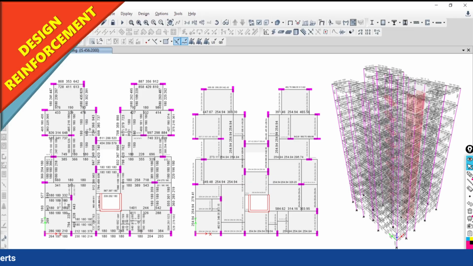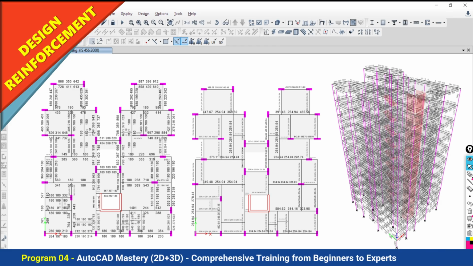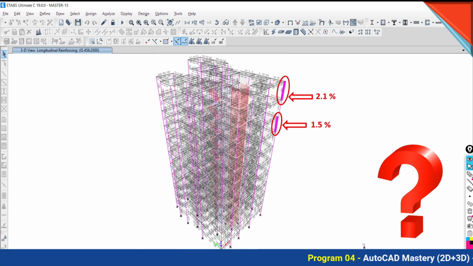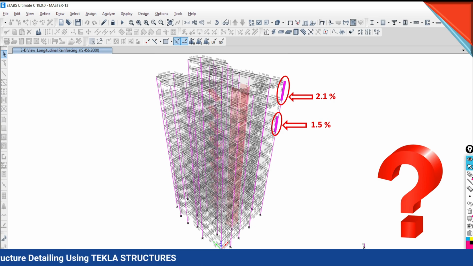Okay, so the design is going to be done based on your settings and your parameters, and after the design the result is going to be updated here. When you see the result here, these are the demand of the reinforcement. Sometimes when doing the column design, people ask: sir, at the lower floor we are getting low reinforcement, and at the higher floor, on the top floor, we are getting higher reinforcement.